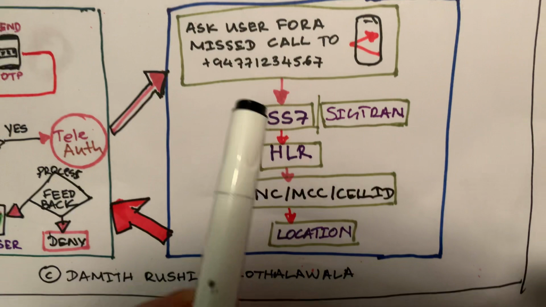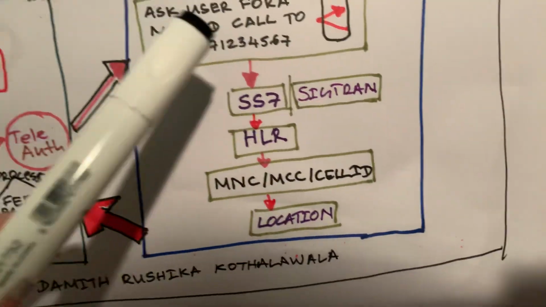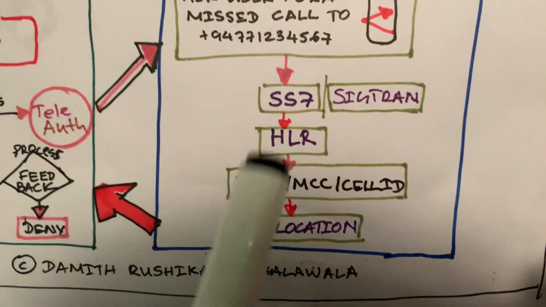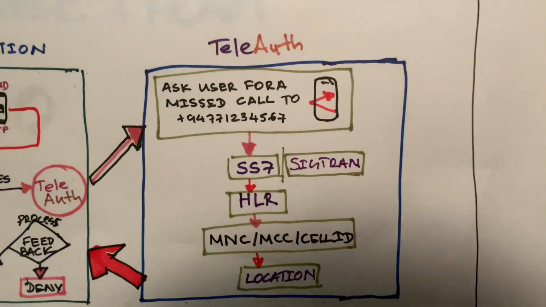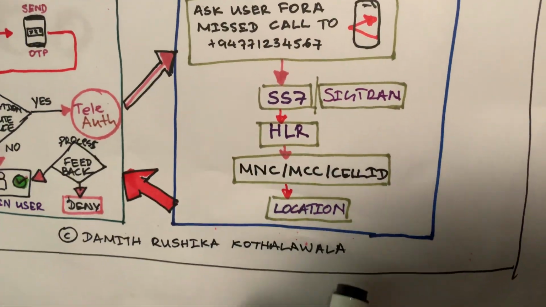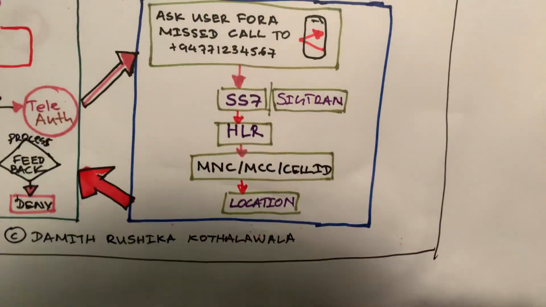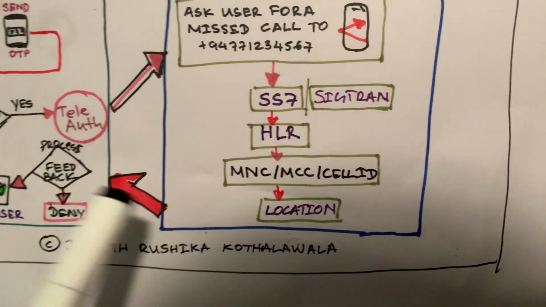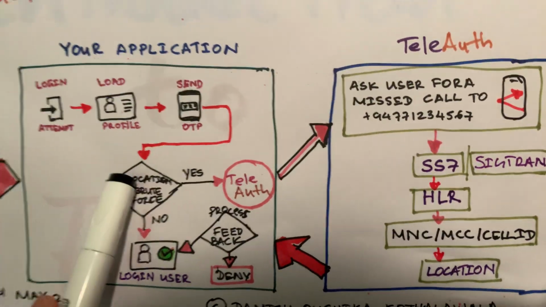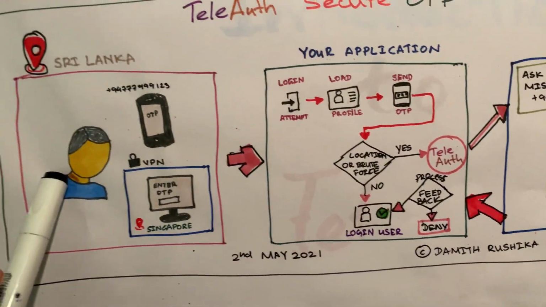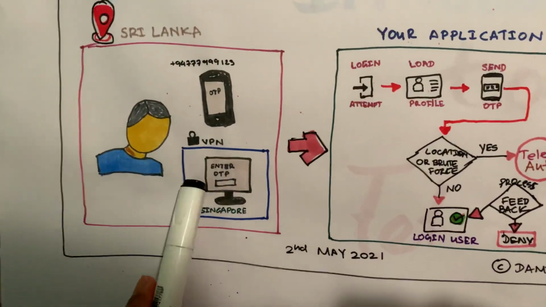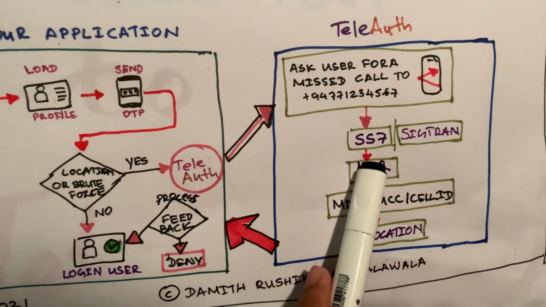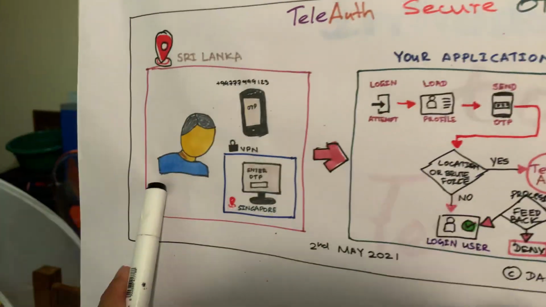Within the logic, the teleauth system goes through the SS7 or SIGTRAN system with an SRI or HLR query, and it gets the MNC. MNC is the mobile network code, and MCC is the mobile country code. If the provider allows, we can get the cell ID as well. From this, they can validate the person's actual location. So even if I am logging in via the Singapore IP address, the system can get the actual information about the real location of the user.